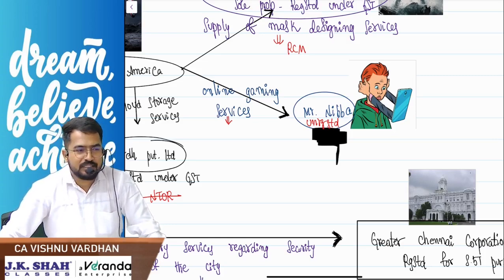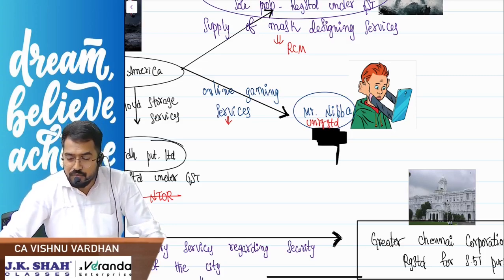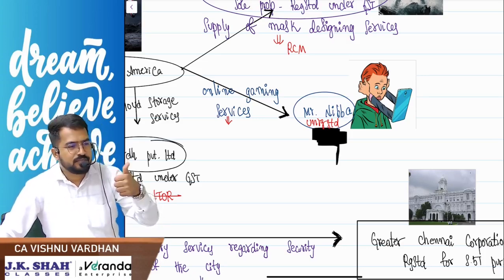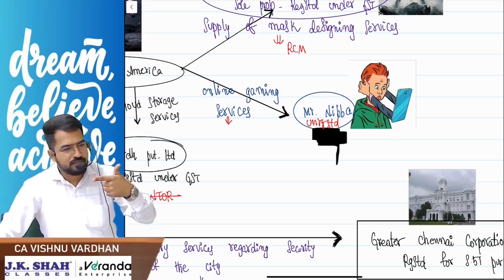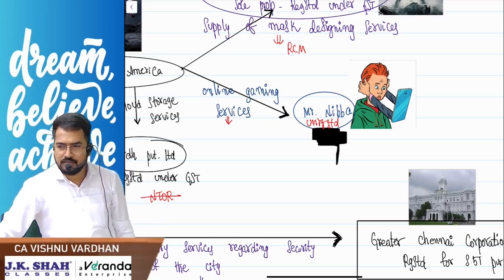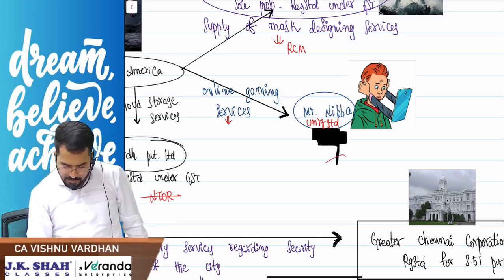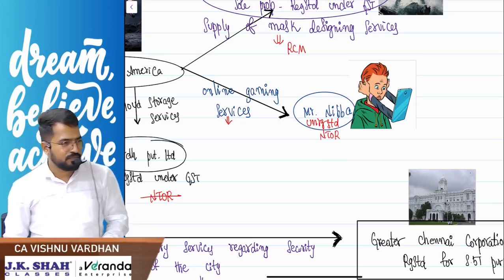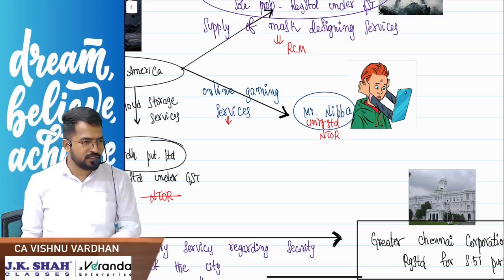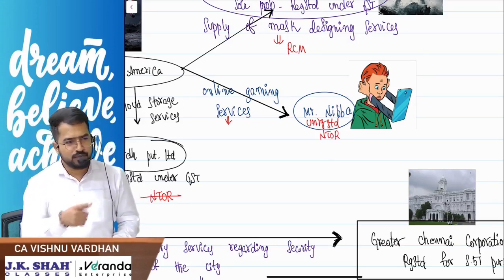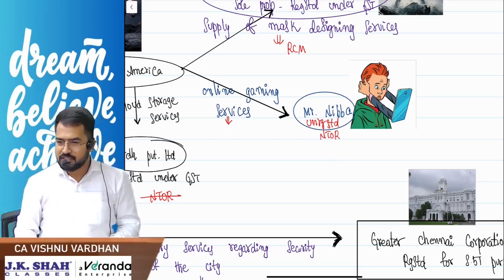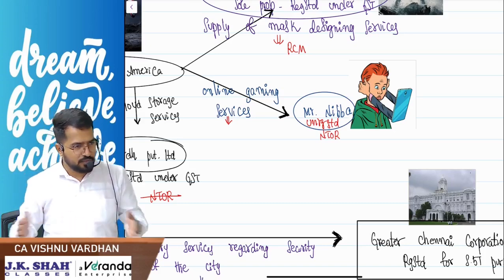But who will pay GST? You read the entry now, what it says. This fellow is NTOR: unregistered and getting OIDR service. Then he is NTOR. So will RCM come or FCM come? FCM will come. The PUBG company should take registration and pay GST. In the registration chapter we will be seeing this: those providing OIDR services to NTOR in India should obtain registration and pay GST. Take a representative in India, use his documents, apply for registration, and that person will be liable to pay GST. You should follow that procedure.